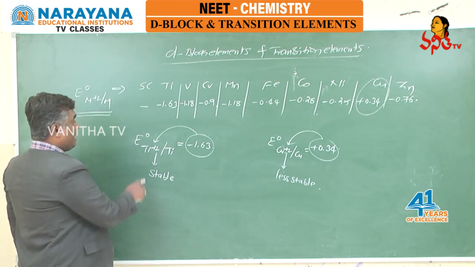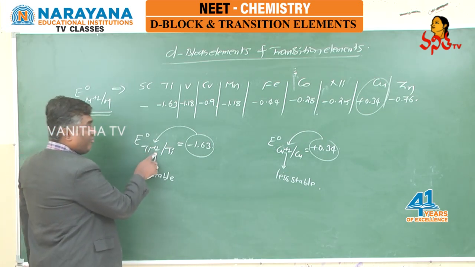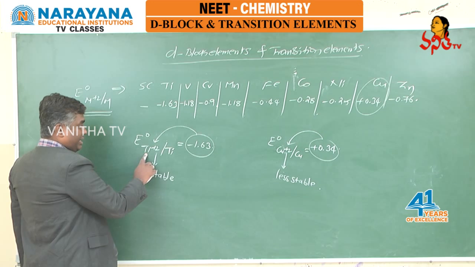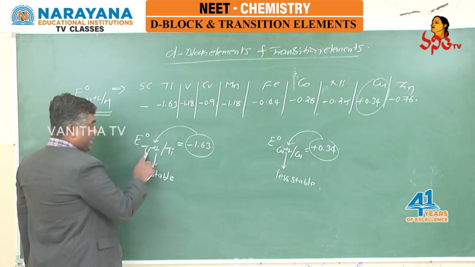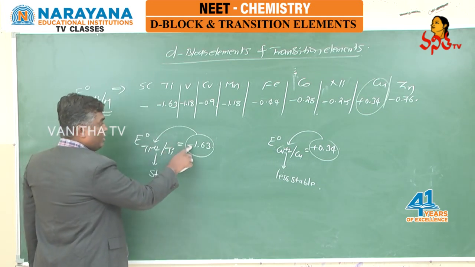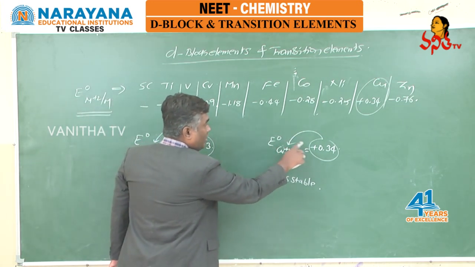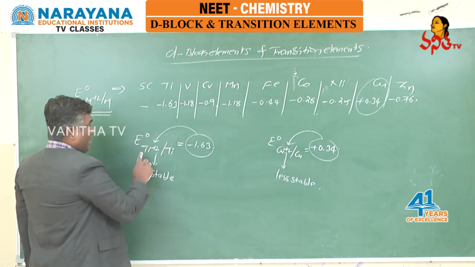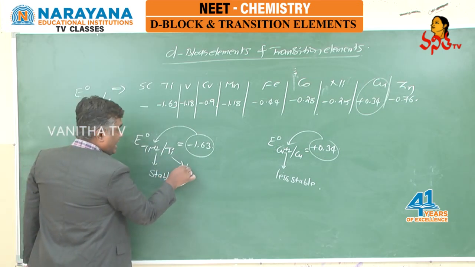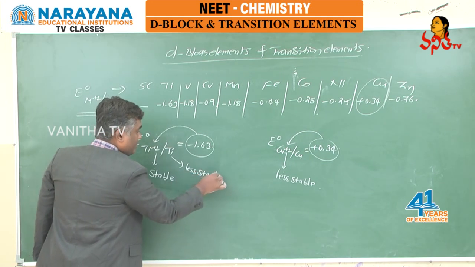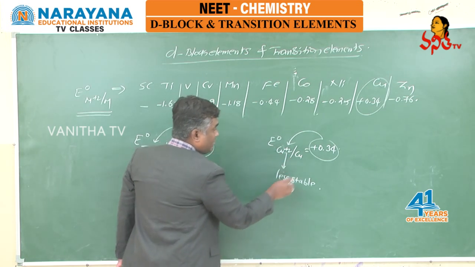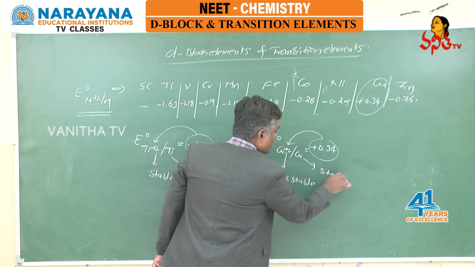Based on this, I can say that titanium plus 2 is more stable when compared with copper plus 2, students. And here, two species are given. One is titanium plus 2, the other one is titanium. Titanium plus 2 I wrote stable because E naught value negative means stable, E naught value positive means less stable. Between titanium plus 2 and titanium, if titanium plus 2 is stable, titanium is taken as less stable. At the same time, between copper plus 2 and copper, if copper plus 2 is less stable, then copper is comparatively stable species.